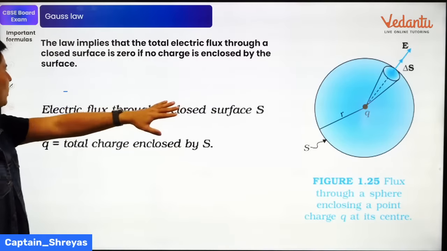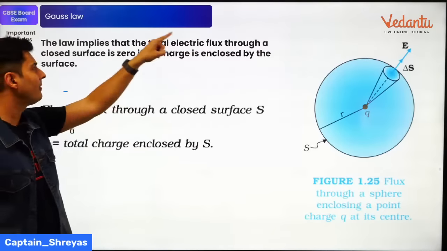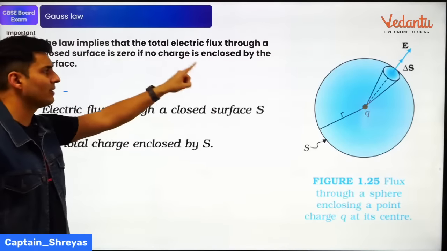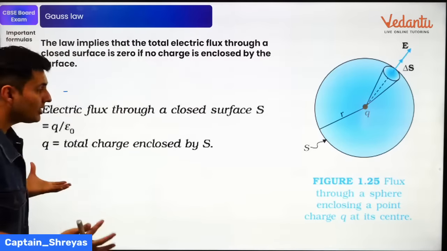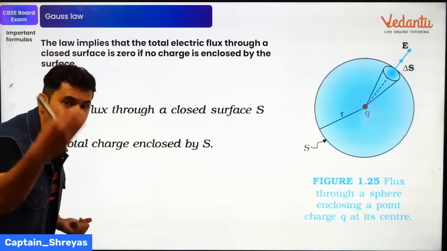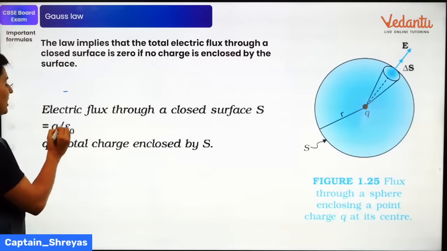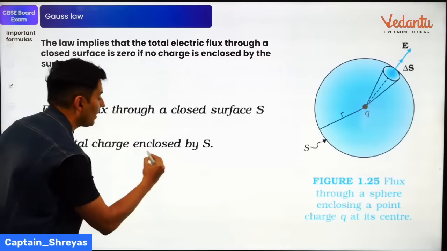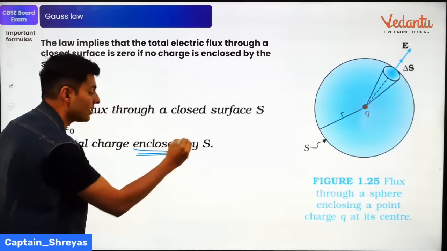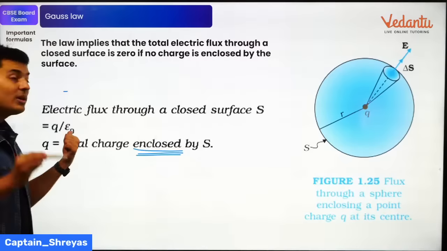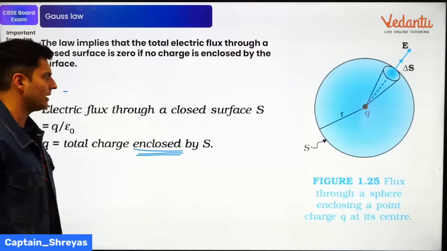That is basically your Gauss's law. The law states that the total flux through a closed surface is zero if there is no charge, but it is non-zero if there is a charge, and that value of the flux is charge enclosed by epsilon naught, which is your permittivity of free space.